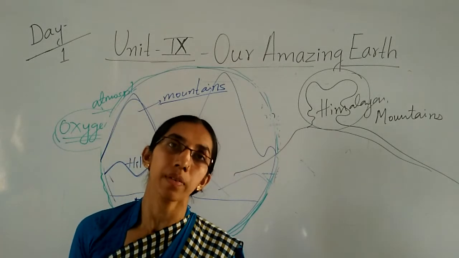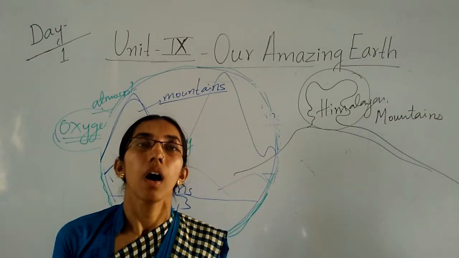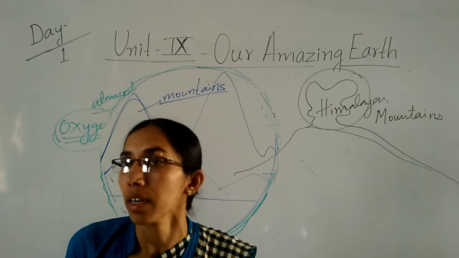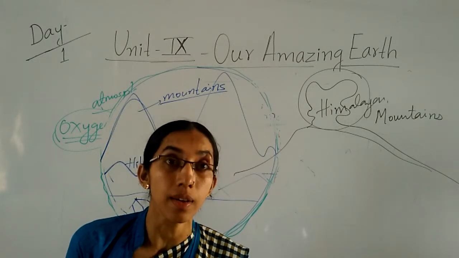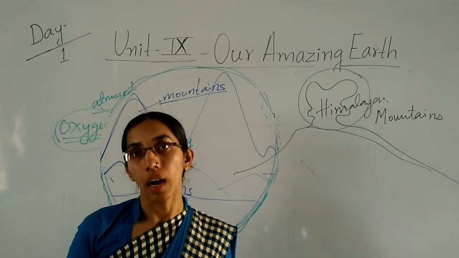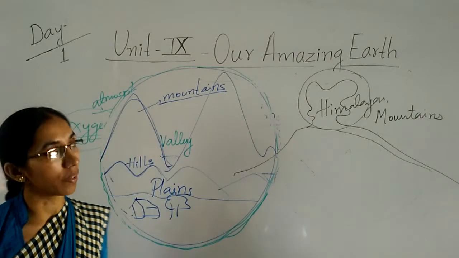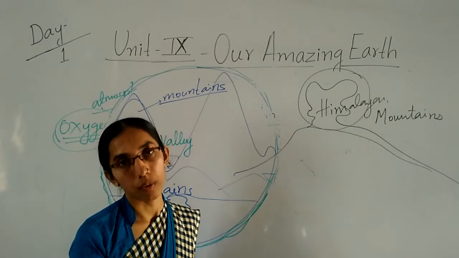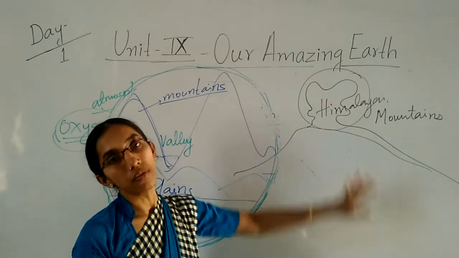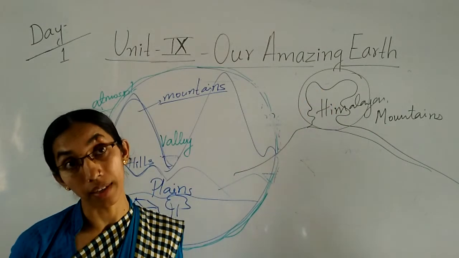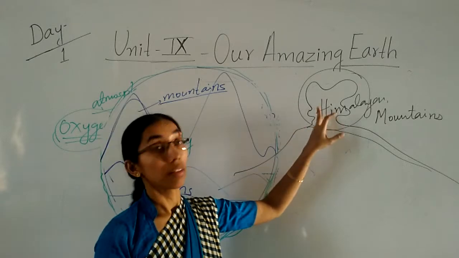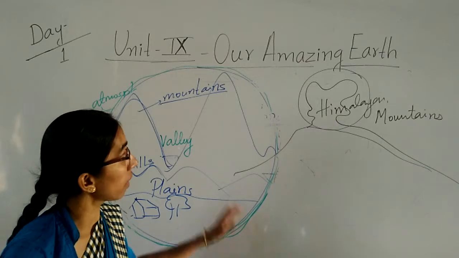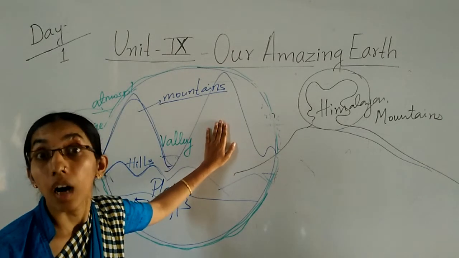Mount Everest is the highest mountain in the world. What is the height? 8,848 meters. That is the highest peak in the world, and that mountain we can see in the Himalayan mountains. Okay, students, where is it? In Jammu and Kashmir, and they are in India only. Okay, children, they are in India only. So all these things we can find on this earth.